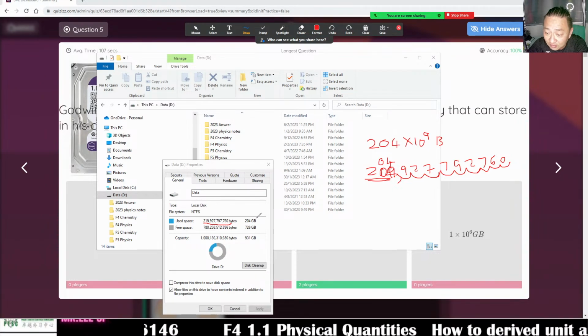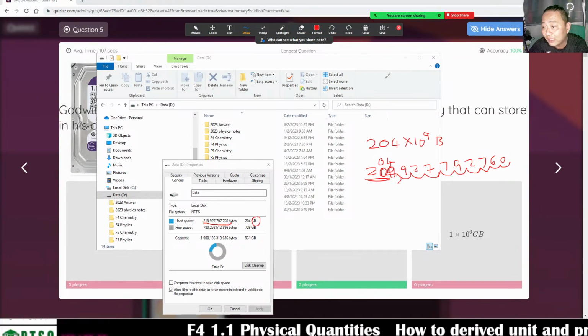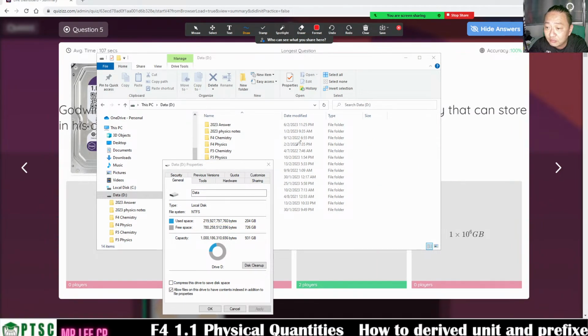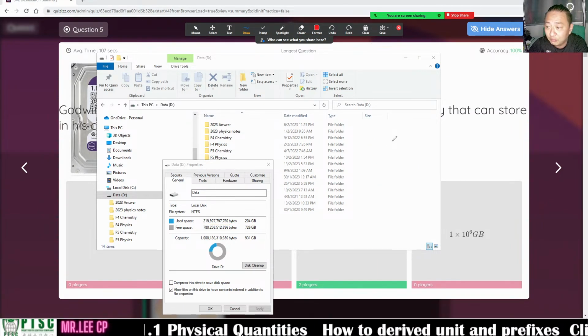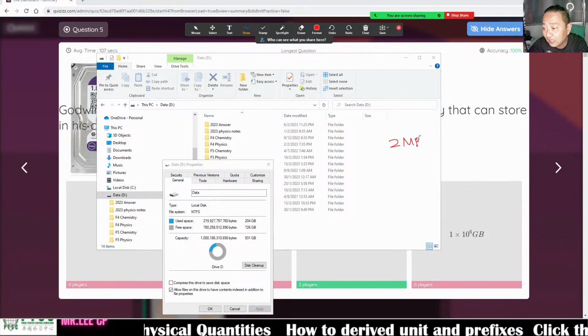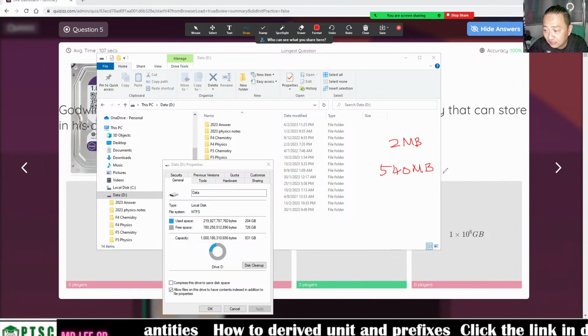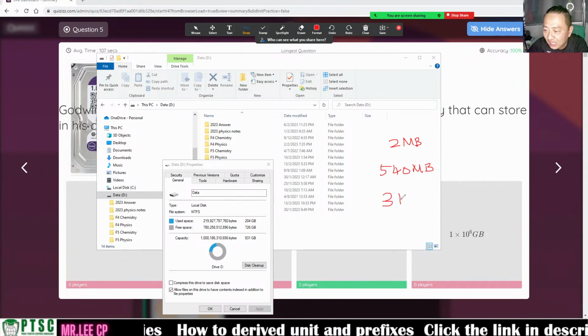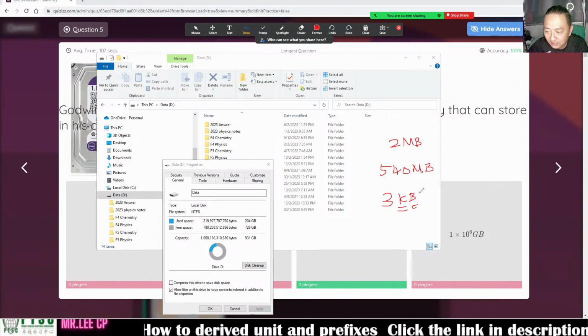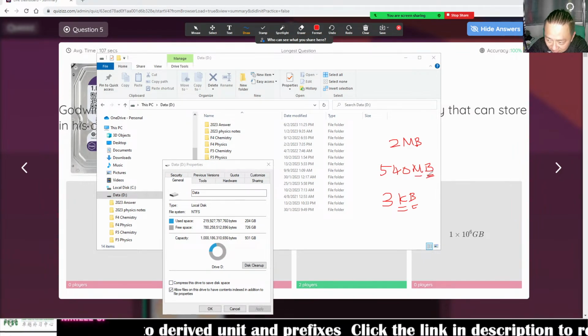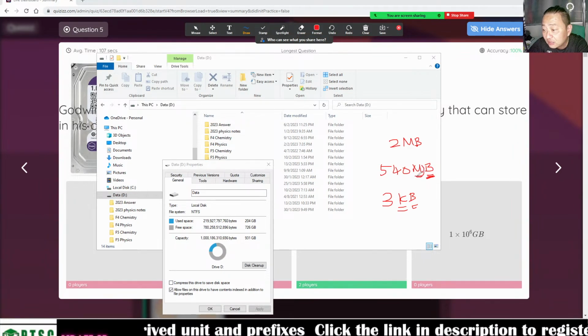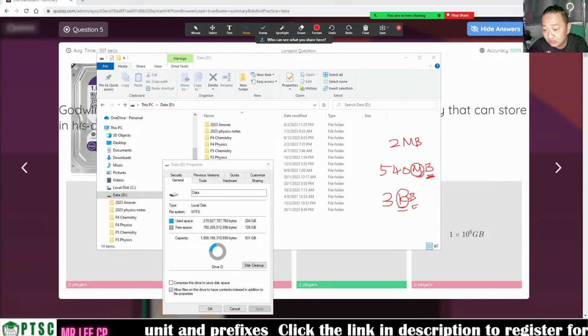You see, this is the unit of memory. Gigabyte. Byte is the unit of memory. Sometimes you got a picture 20 MB, you got a video 540 MB, if you got an email 3 KB kilobyte. This is a unit. Byte is the unit of memory. This is a prefix that you use, right?